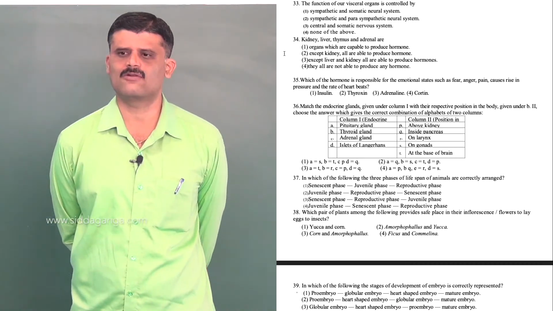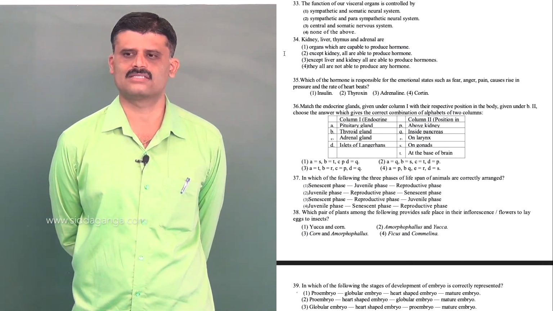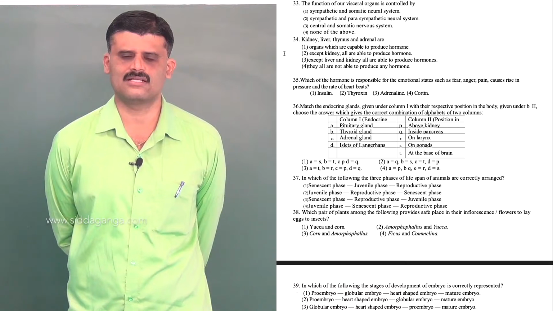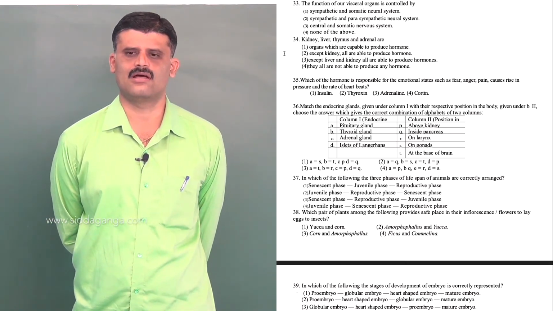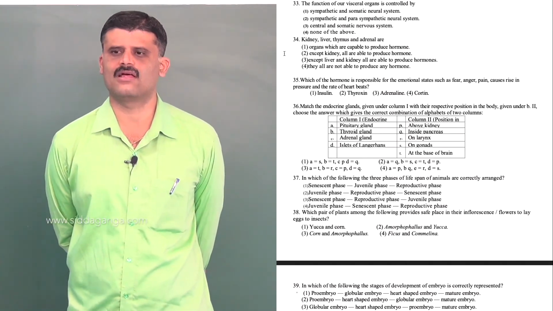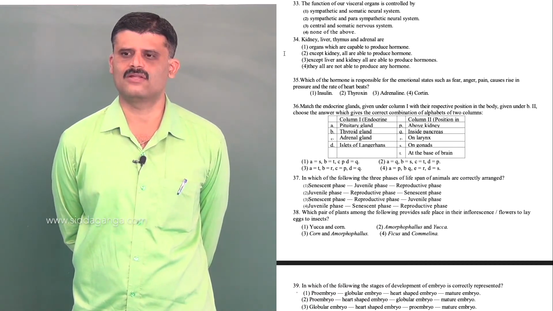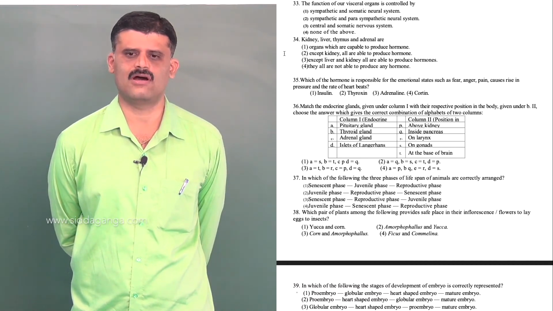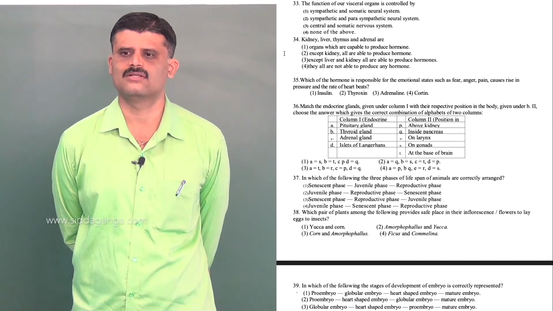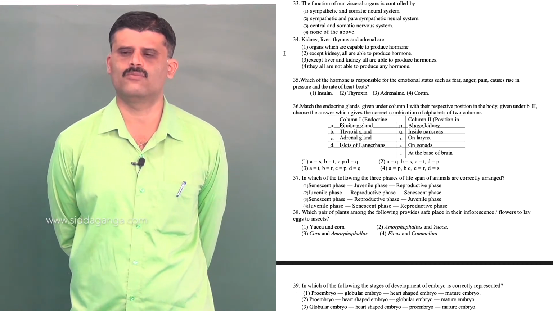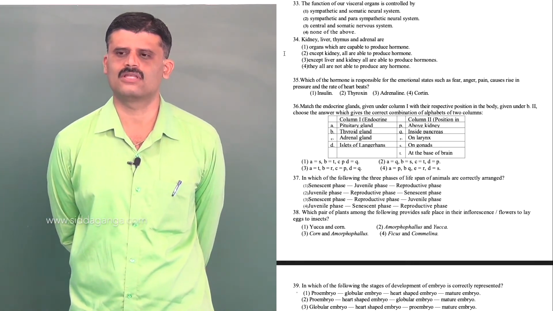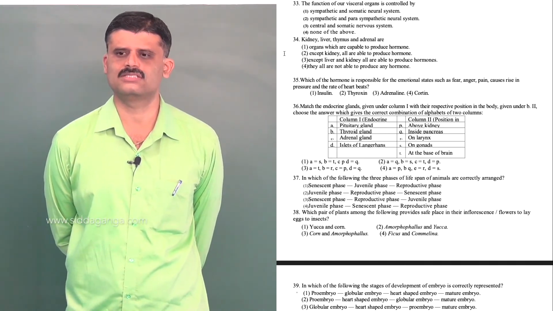Then parasympathetic nervous system, it lowers the action, it is involved in giving rest to the internal organs, so visceral organs. So, parasympathetic neural system lowers the heartbeat and muscle contraction, but both neural systems will control the visceral organs. So, option is 2.